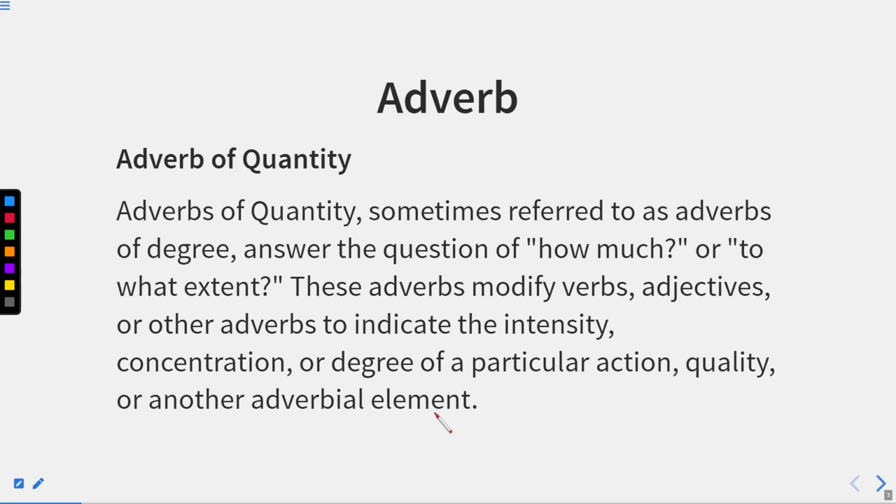So adverbs of quantity, sometimes referred to as adverbs of degree, it means adverb of quantity can be called adverb of degree as well. Answer the question of how much. It means if something is telling us how much that particular thing is or how much work has been done, that means we are talking about adverb of quantity.